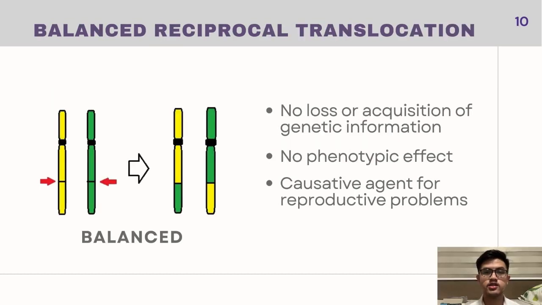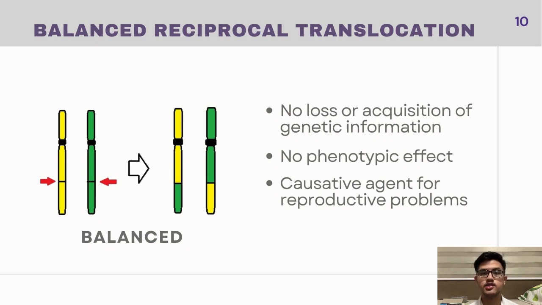A balanced chromosomal translocation is a condition in which a part of a chromosome has broken off and reattached in another location. In other words, it means that sections of two chromosomes have switched places. There is no acquisition or loss of genetic information, hence there is no phenotypic effect.